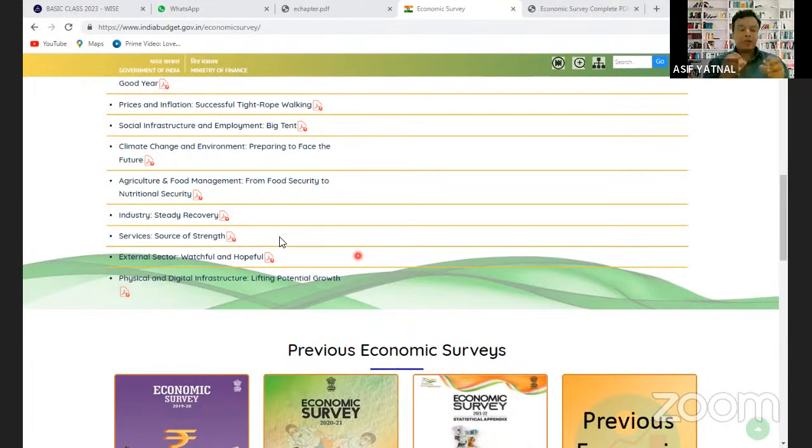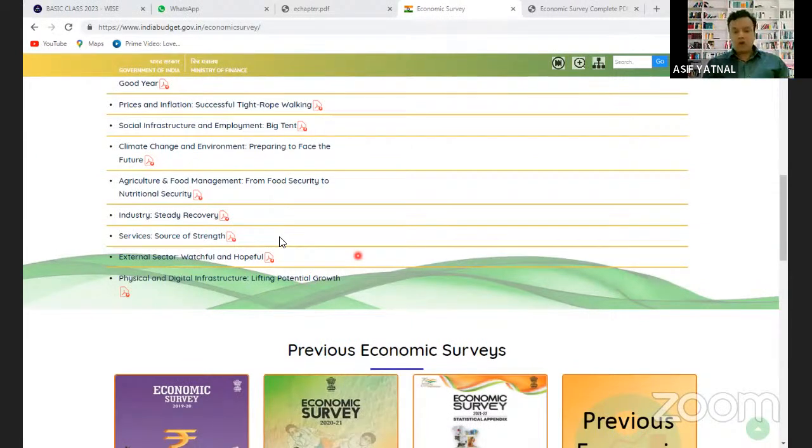The businessman will give this money to the employees, and ultimately the money will go into the economy, or people will try to buy the goods, they will try to buy the services, and accordingly India's economy will grow. So the current government, as we all know, after the change of government, the economic policy has changed.